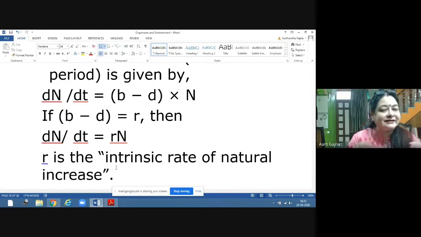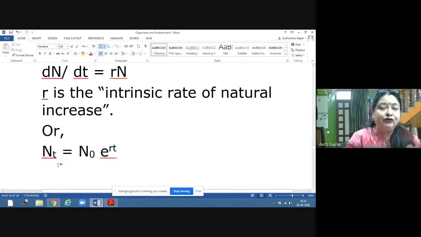This is the intrinsic rate of natural increase. What is the natural increase in the population? That is called r, and r is b minus d. So we can say that dN upon dt is equal to rN.